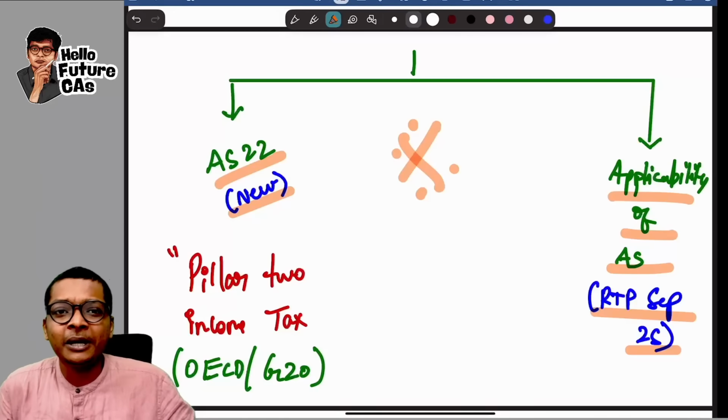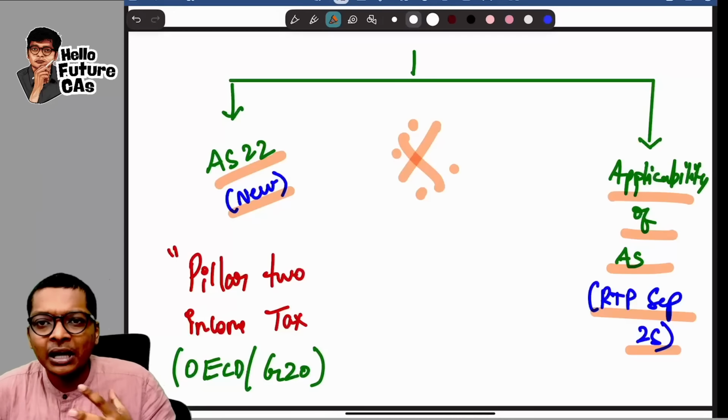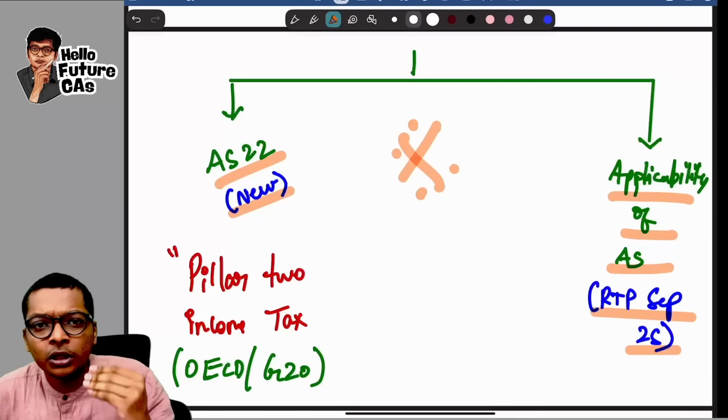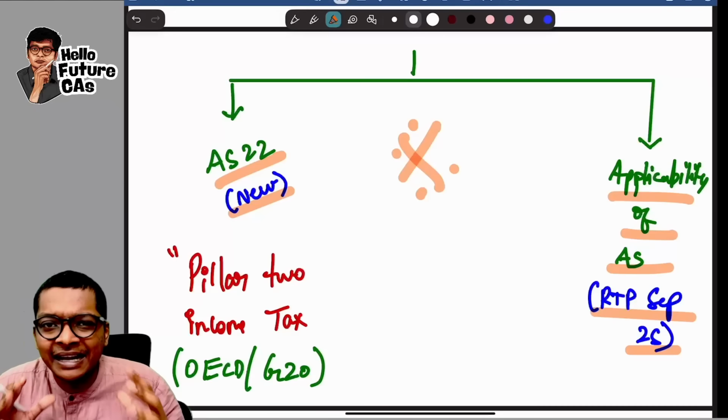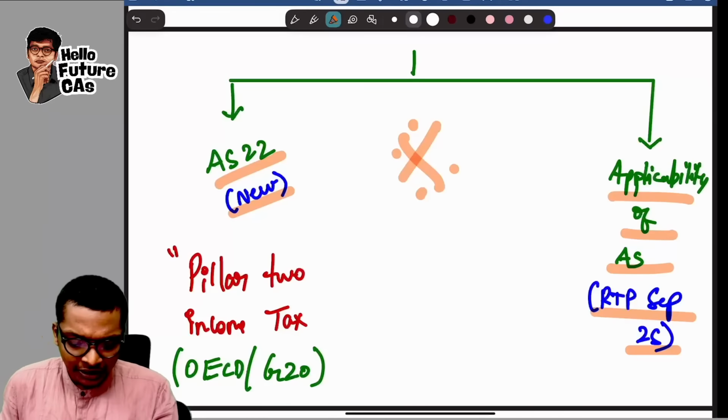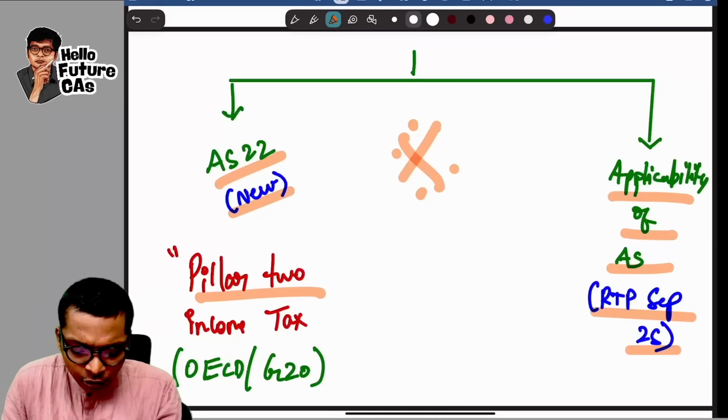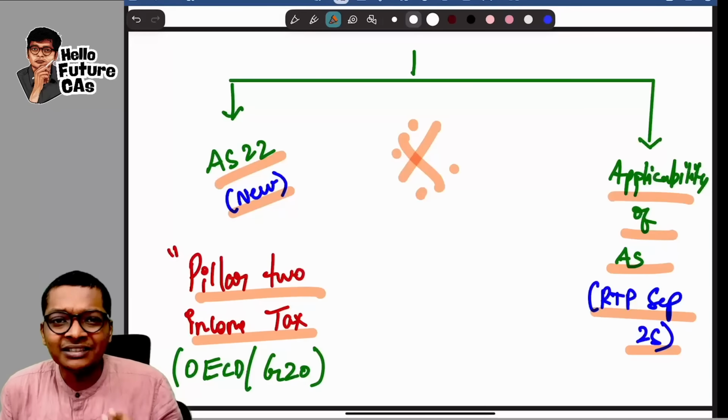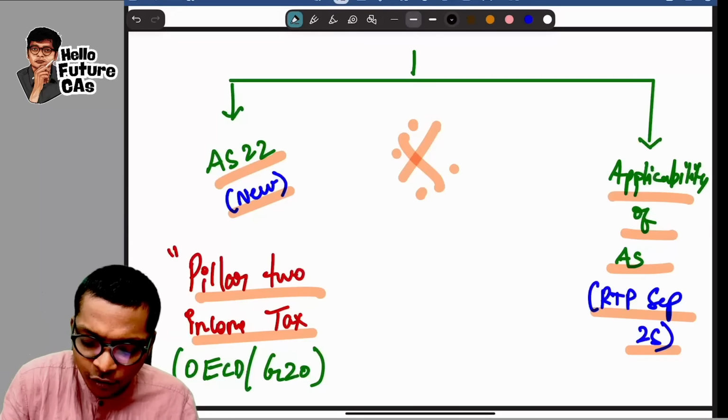To explain the amendment with respect to AS22, I need to introduce a few new terms to you in very layman language. Let me put it to you. They use some words called Pillar 2 income tax. What is this Pillar 2 income tax? Let me give you an example.